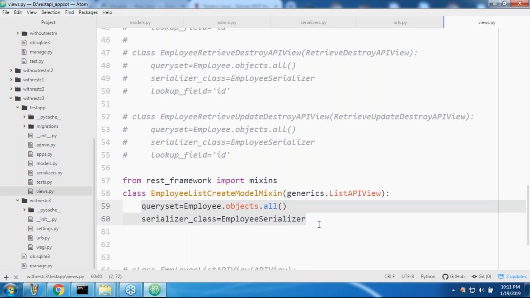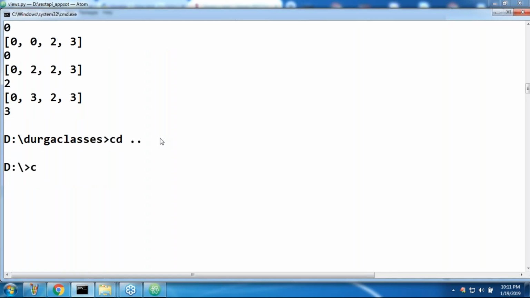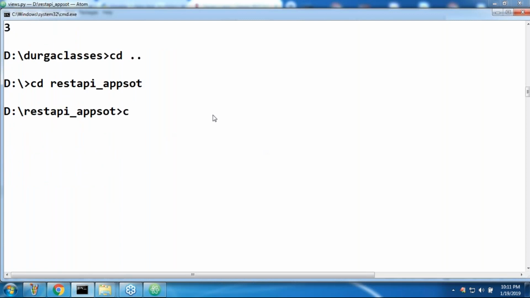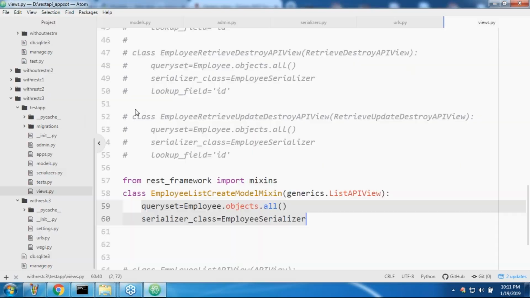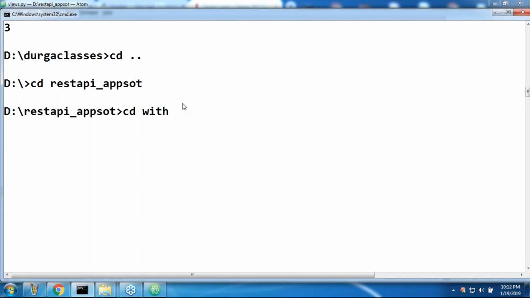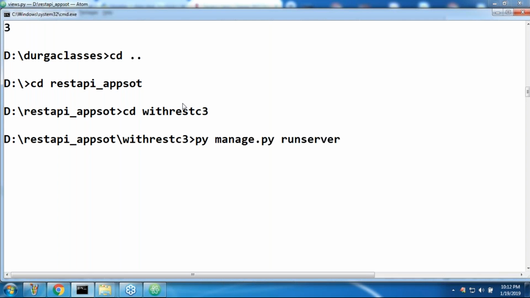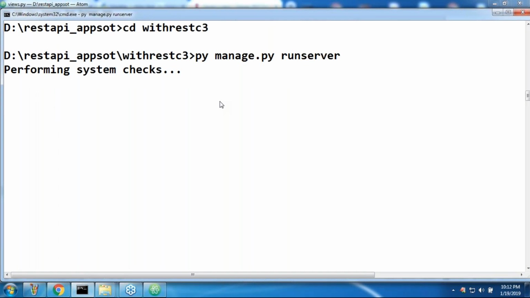Okay, well. Now here, see this one. Here let me send the request. But before that, let me start the server, sir. Okay, here cd. What is this application name? With the rest c3, I'm taking, sir. Py main is dot py, run server. Now the server is going to start.